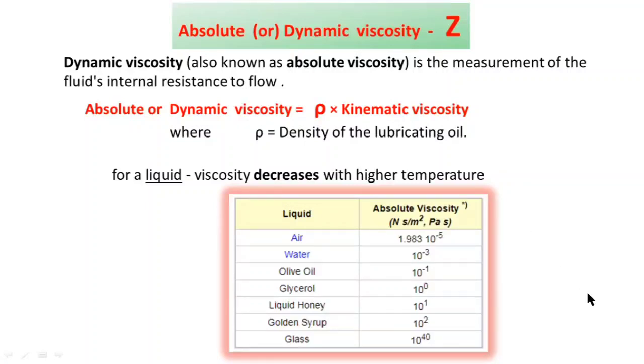Here you can observe the value of absolute viscosity for air and water is very less, because these two are having less density.